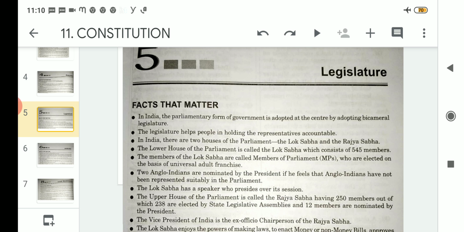What is the condition for appointing the 2 Anglo-Indians?